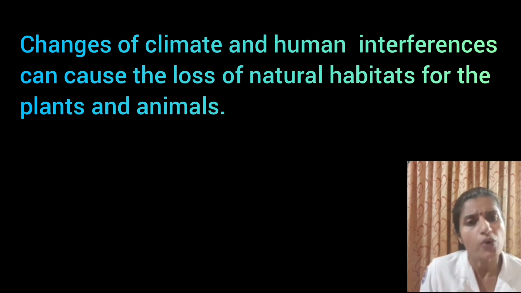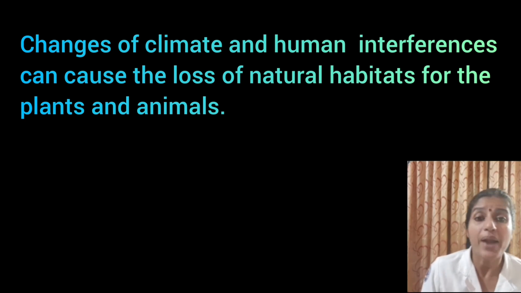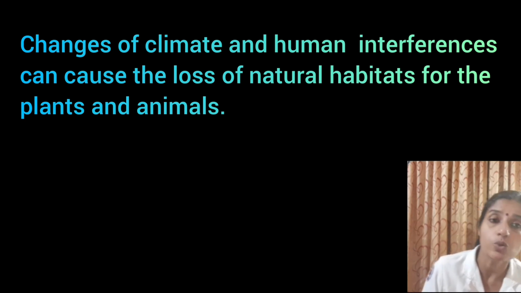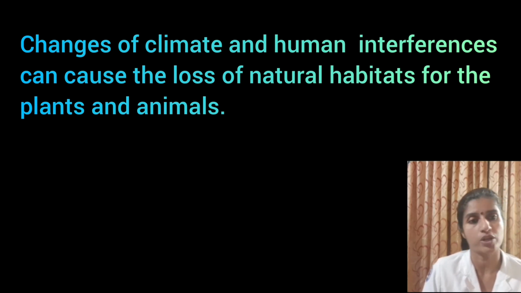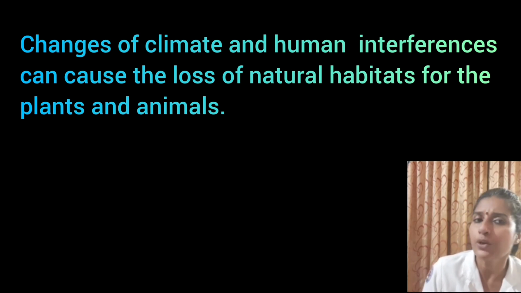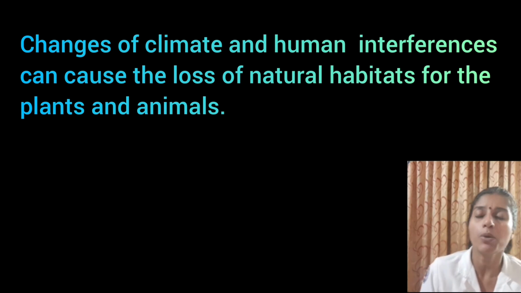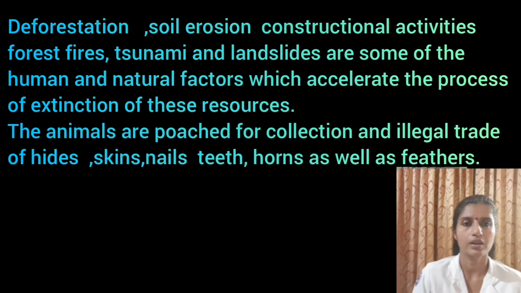As you know, forests are our wealth. Plants give shelter to animals and together they maintain the ecosystem. But changes in climate and human interferences can cause loss of natural habitats for plants and animals. Deforestation, soil erosion, constructional activities, forest fires, tsunami, and landslides are some of the human and natural factors that cause the extinction of these resources. One of the major things is poaching.